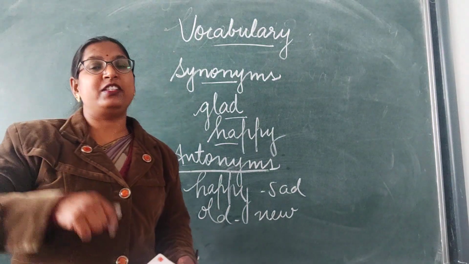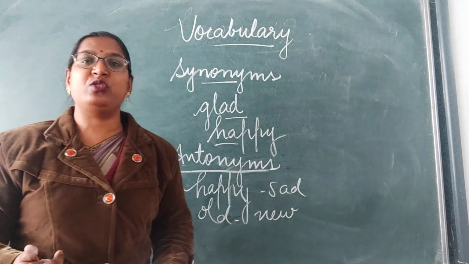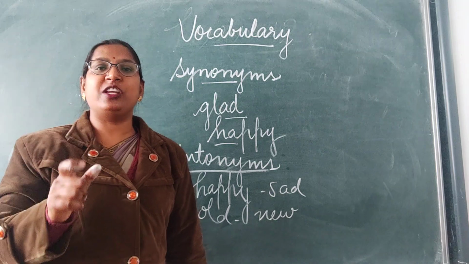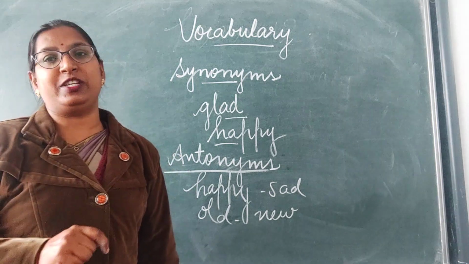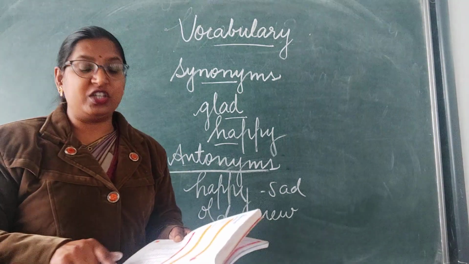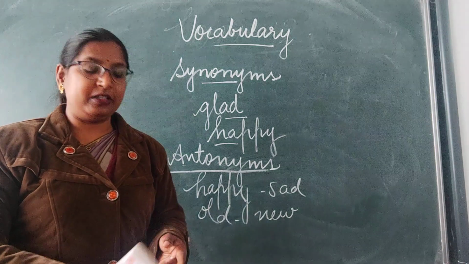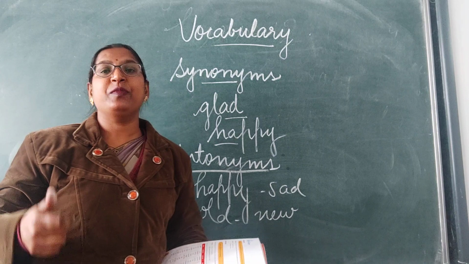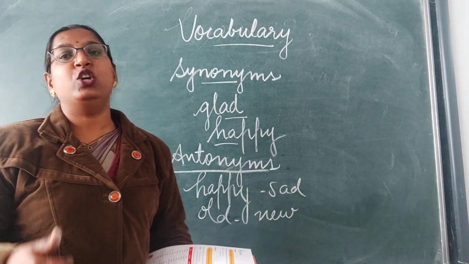The word is given, its synonym is given and its antonym is also given. Synonym means having a similar meaning, antonym means having the opposite meaning. So, you have to learn the whole table. Clear? So, I think all these three terms are clear to everyone.